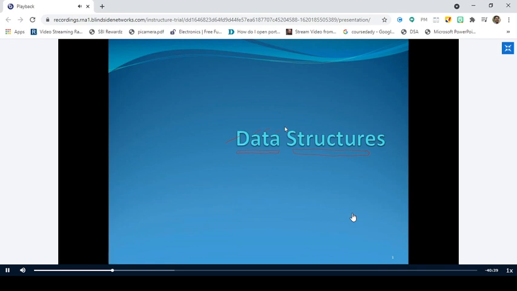Right. So we'll start our discussion with the first part. What do we call it? Abstract data type, right? What is a data type? In the C programming language, we have learned what a data type is. Can anybody tell me what a data type is? What is a data type?